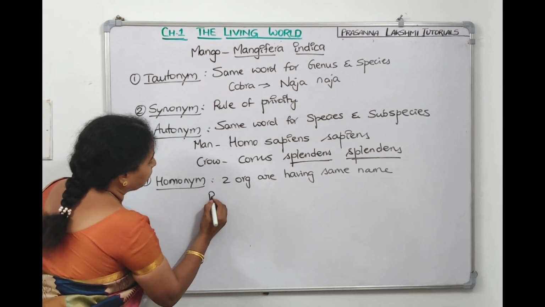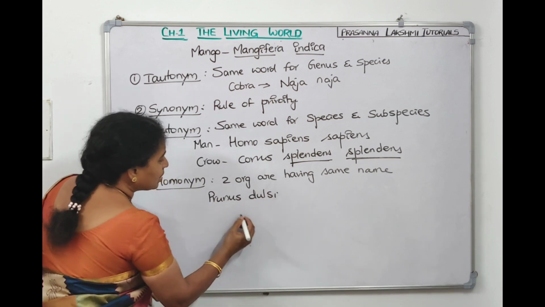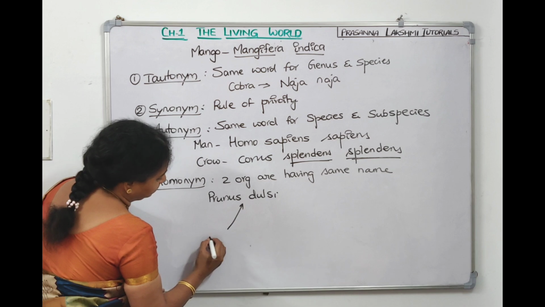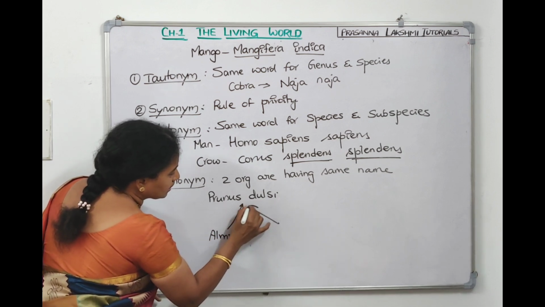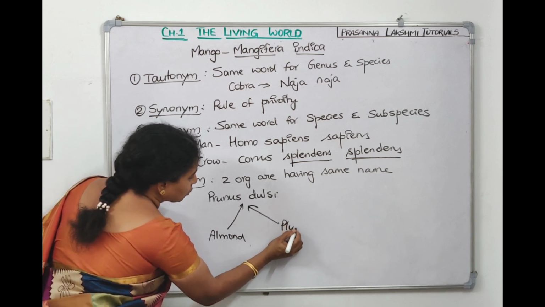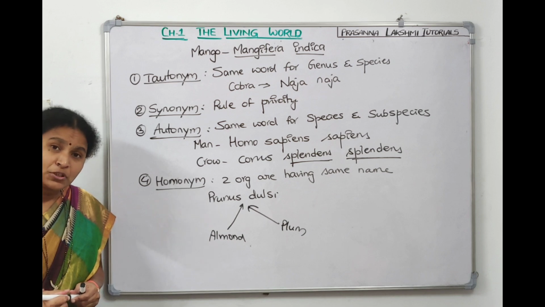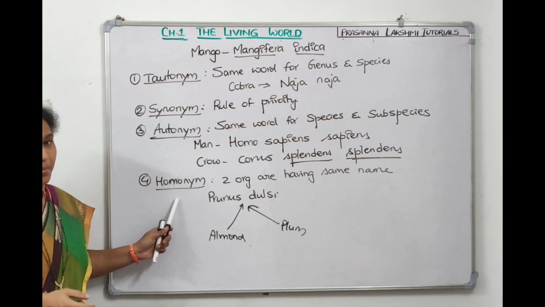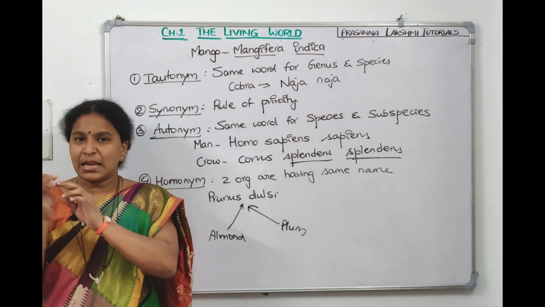Prunus dulcis. This is the name for almond also. This is the name for plum also. For almond and plum, we are giving the same name, Prunus dulcis. So then it is called homonymy. Homonymy means two different organisms are having the same name.